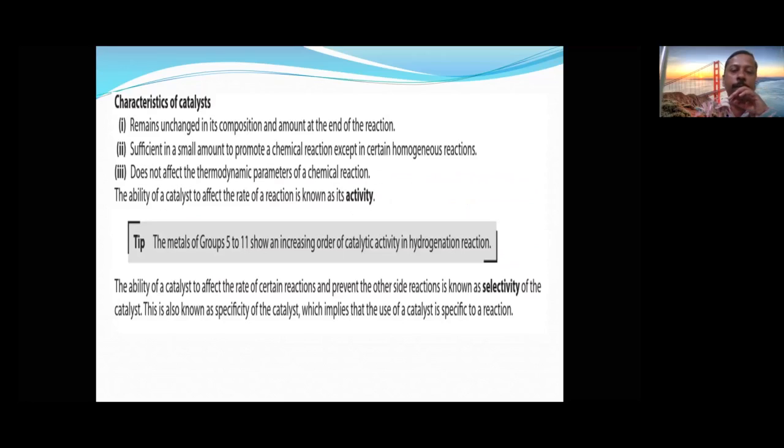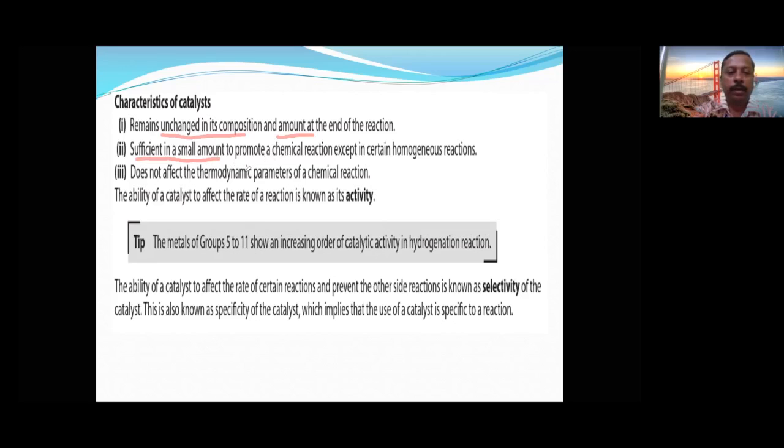Next, the characteristics of a catalyst are very important again. A catalyst remains unchanged in its composition. Chemically it will remain the same, and even the amount will be the same. If we take 10 grams before the reaction, 10 grams should be available after the reaction. That means it should not be consumed during the reaction. It is sufficient in small quantity. It is not that we will take 10 kg or 15 kg; we will take only grams.